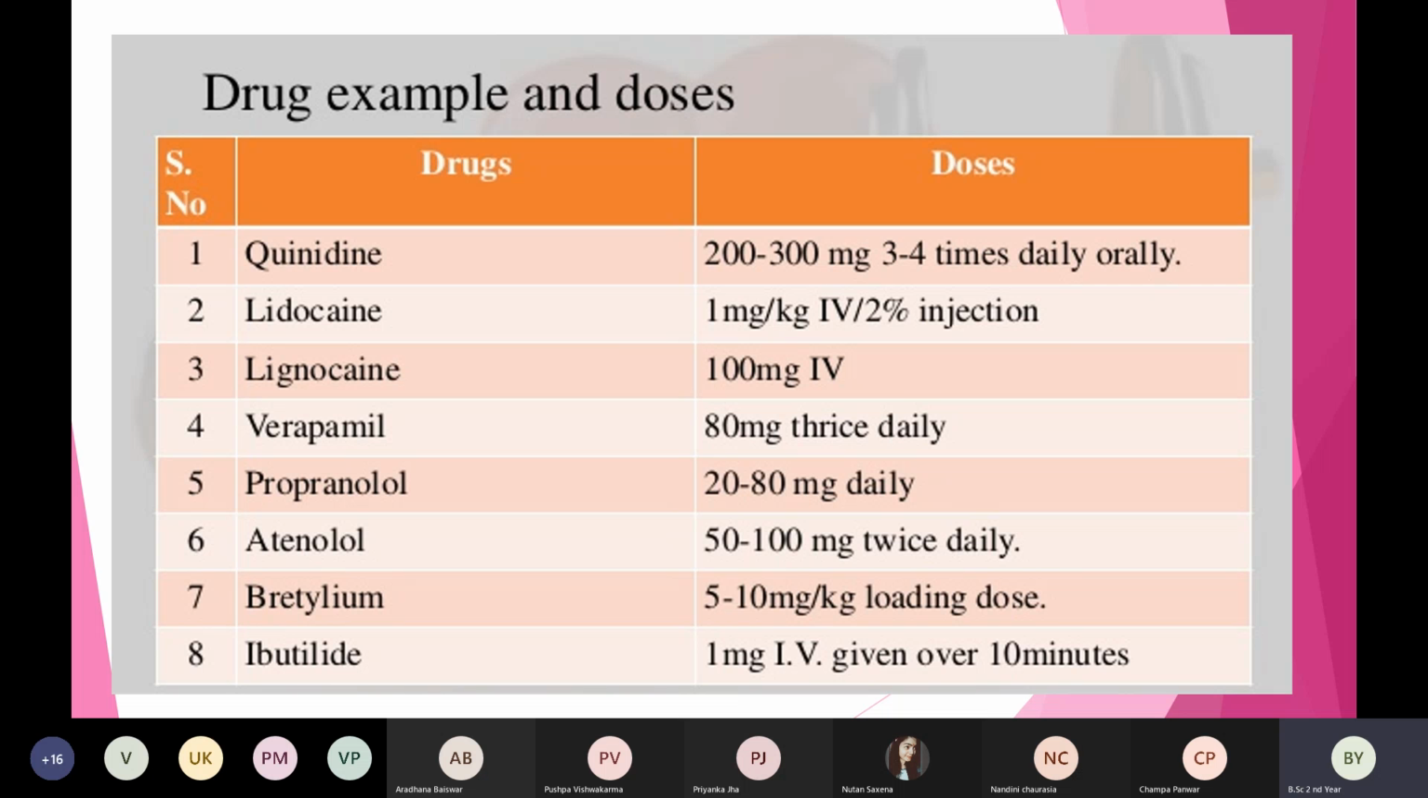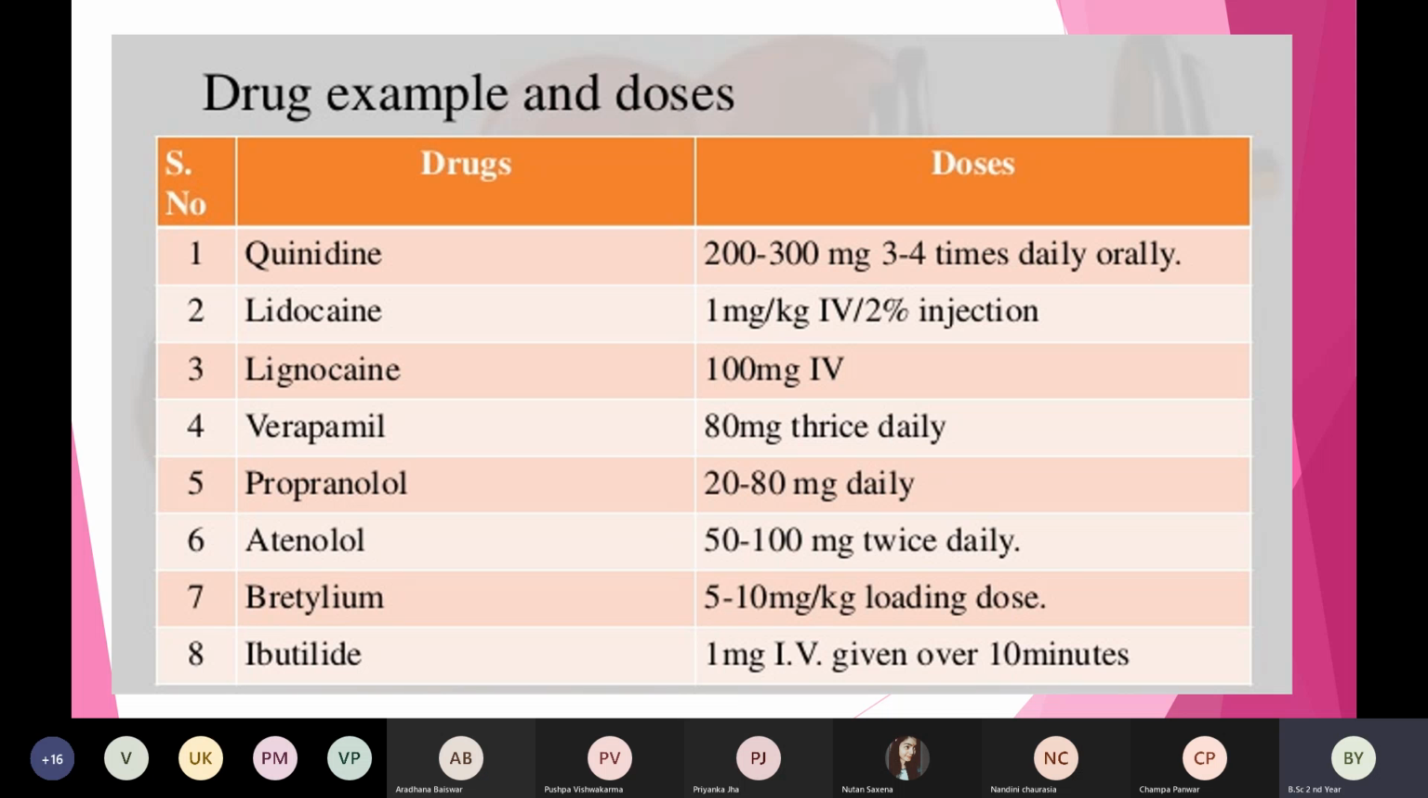Then next is verapamil, for which I've already explained the mechanism of action. Verapamil we will give 80 mg thrice daily, or TDS. Then we also have propranolol, which we can give 20 to 80 mg daily. Atenolol 50 to 100 mg twice daily. Then there is another medicine, bretylium, 5 to 10 mg per kg. This is the loading dose.